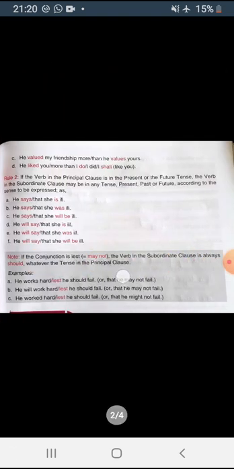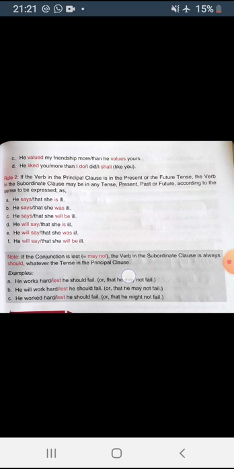If the verb in the principal clause is in the present or future tense, the verb in the subordinate clause may be in any tense. Now, if the principal clause is in the past tense, then the subordinate clause will also be in the past tense, but if it is in the present or future tense, then it is not compulsory that the subordinate clause will be present or future.